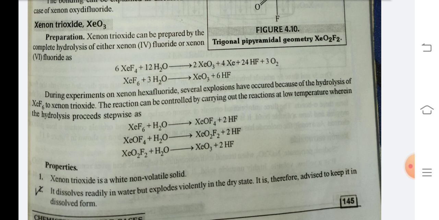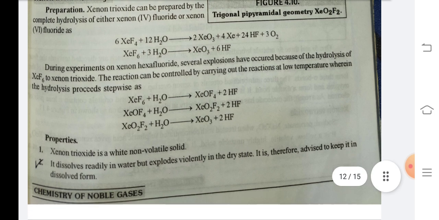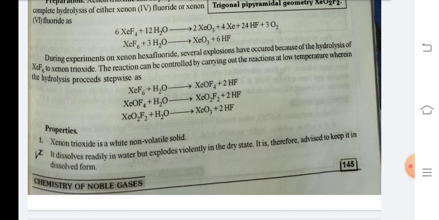During experiments on xenon hexafluoride, several explosions have occurred because of the hydrolysis of XeF6 to XeO3. The reaction can be controlled by carrying out the reaction at low temperature, wherein the hydrolysis proceeds stepwise as XeF6 plus H2O gives XeOF4 plus 2HF. XeOF4 plus H2O gives XeO2F2 plus 2HF. XeO2F2 plus H2O gives XeO3 plus 2HF.